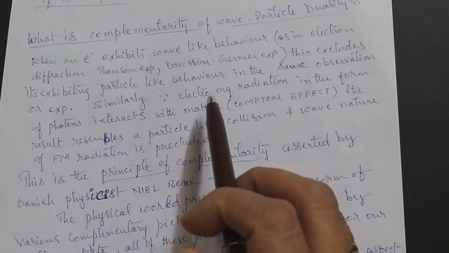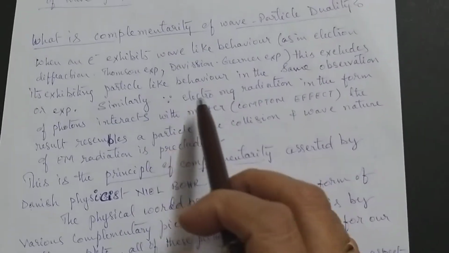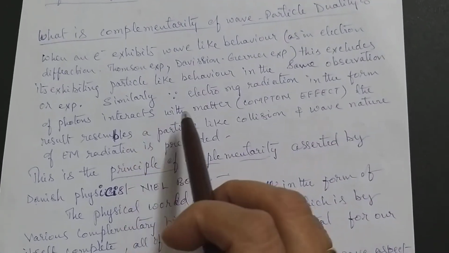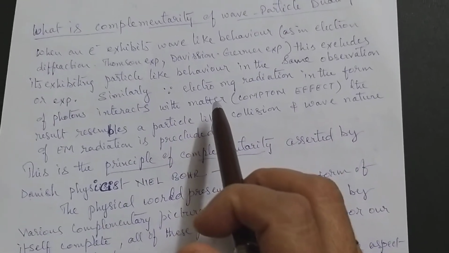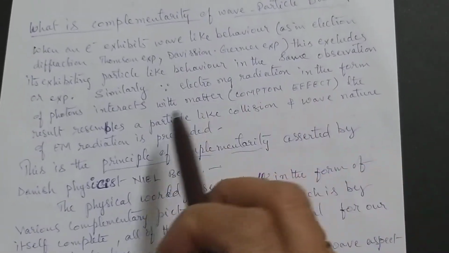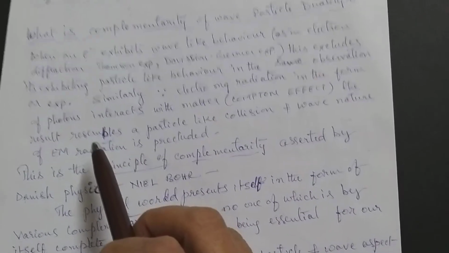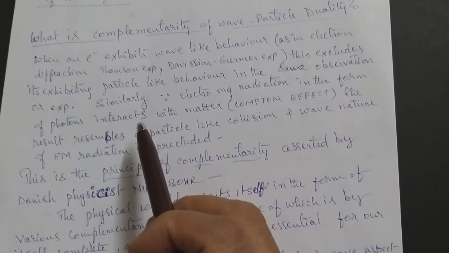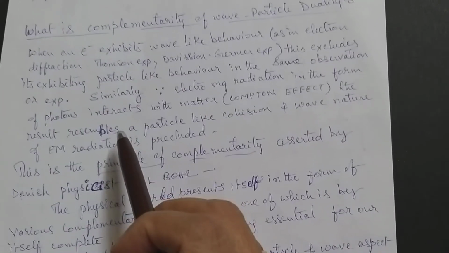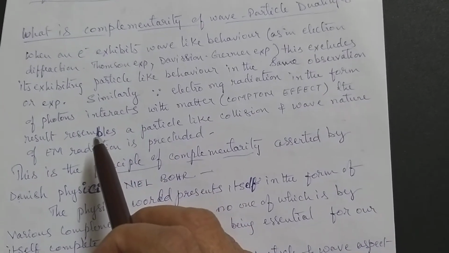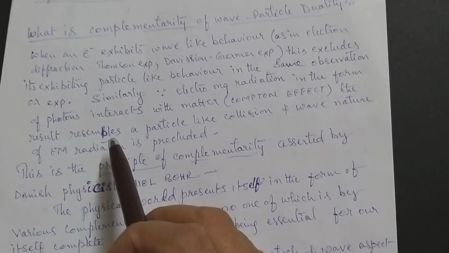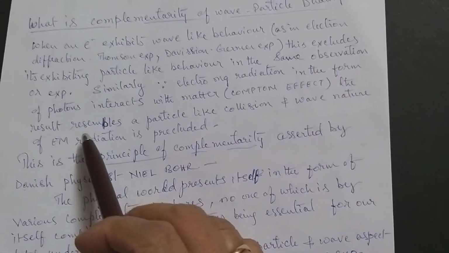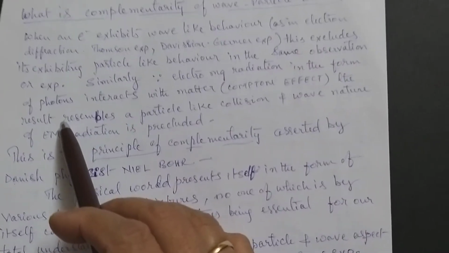Similarly, when electromagnetic radiation in the form of photons interacts with matter, like in Compton effect, photoelectric effect, we have seen the particle photon hits the electron, sometimes shares its total energy or sometimes part of its energy, and sometimes only the electron is released and sometimes both electron and photon are released. Okay, that's a long story we have already been through.